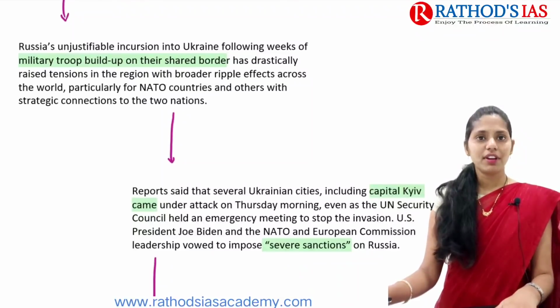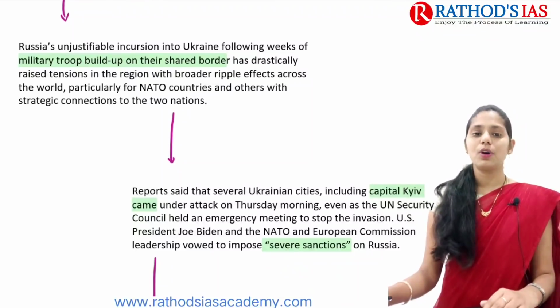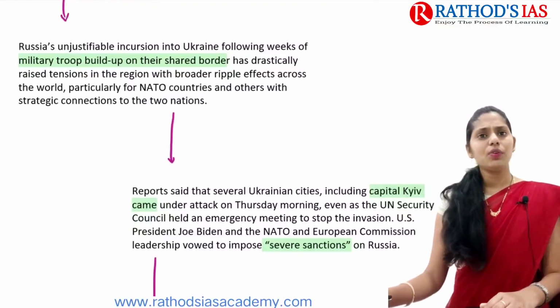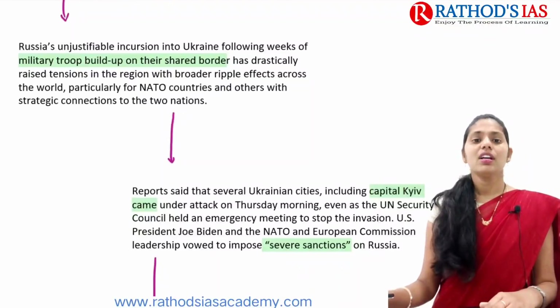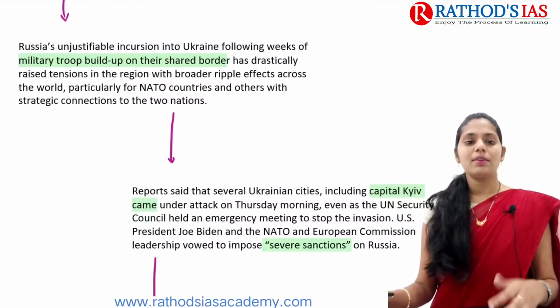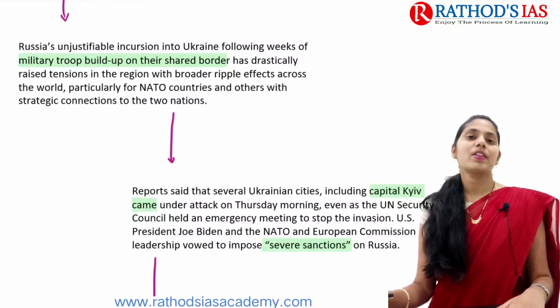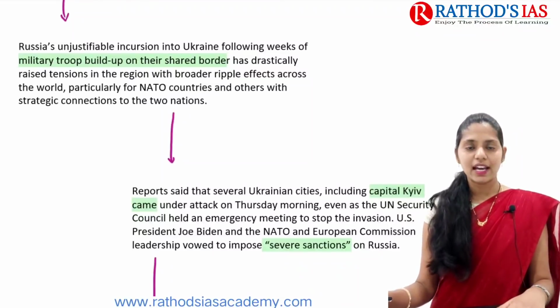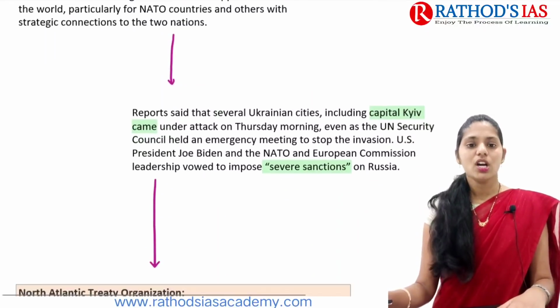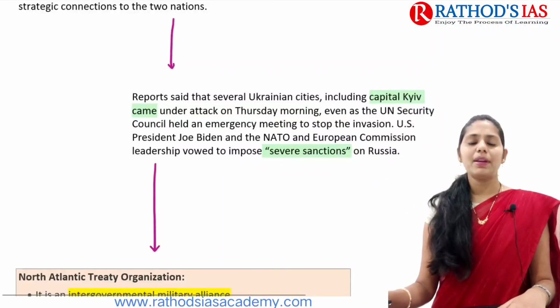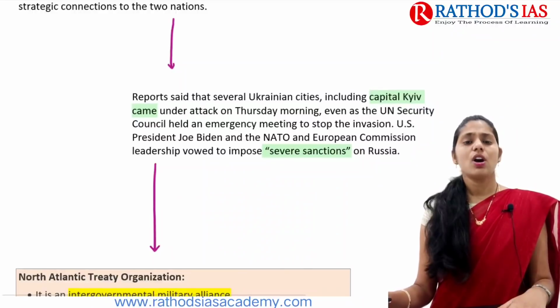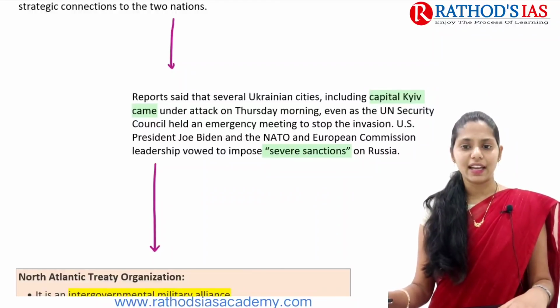So because of this, raised tensions are seen across this border, and even the entire world is having some issues or tensions regarding this increase of military troops across this border, and even the attacks mainly carried out on Ukraine by Russia here. So because of this, what happened is that several cities of Ukraine, like the capital Kyiv, also came under attack.